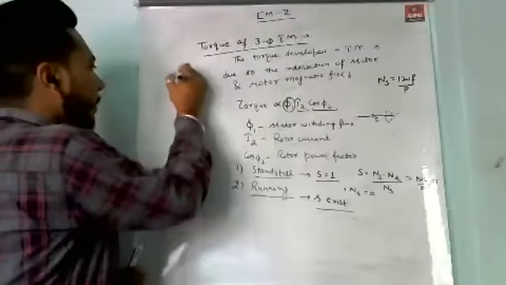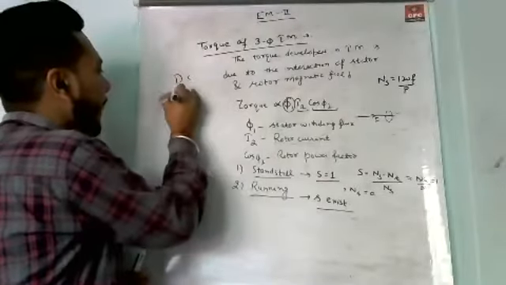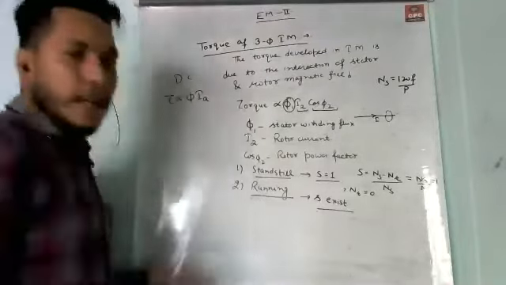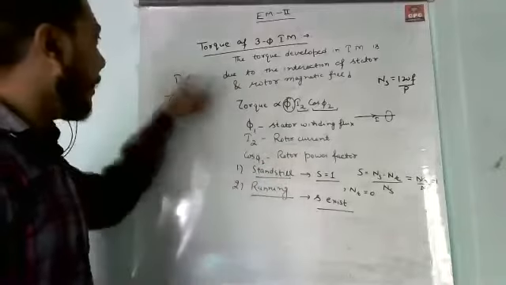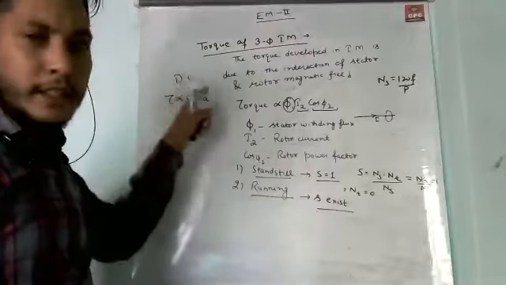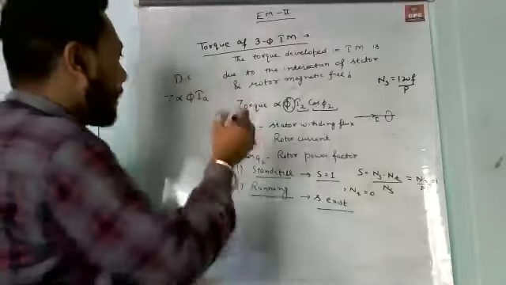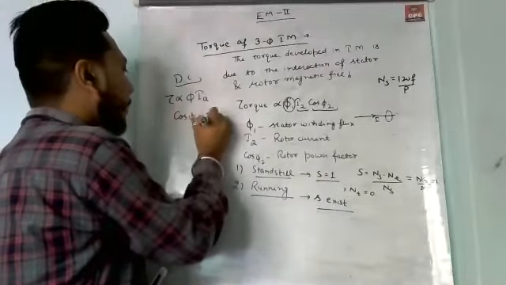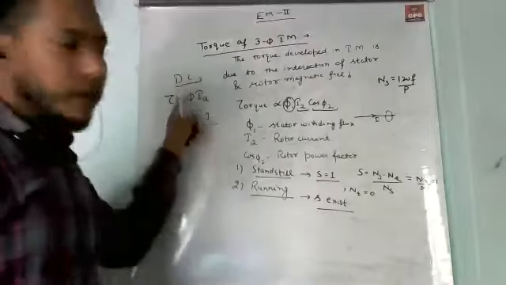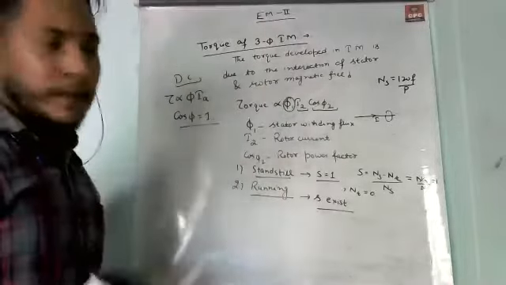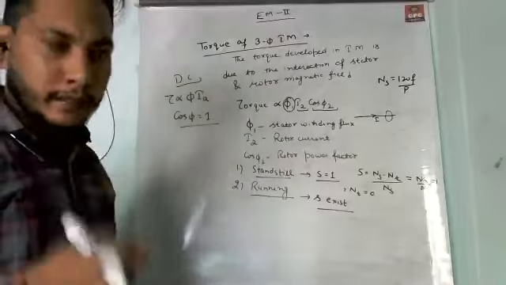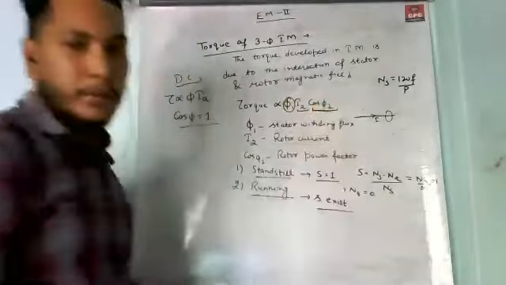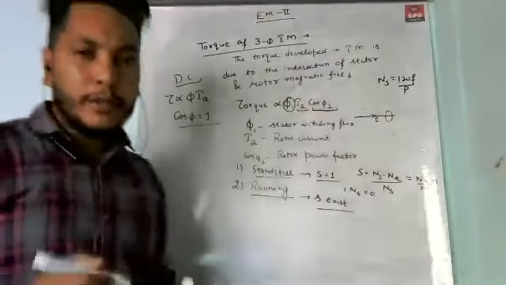As we know, the torque developed in an induction motor is given by tau directly proportional to phi into Ia. The equation is the same as the DC motor torque equation, but the difference is that in DC, as we know, the power factor is always unity. But in the case of a 3-phase induction motor, as it is an AC motor, here the power factor cos phi2 comes in. Why do we take cos phi2?